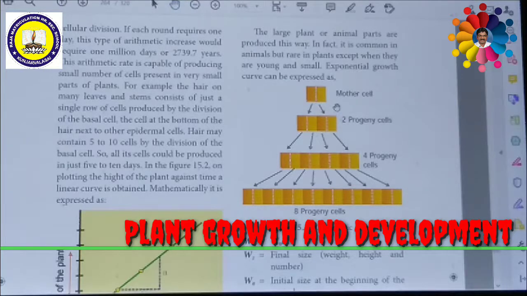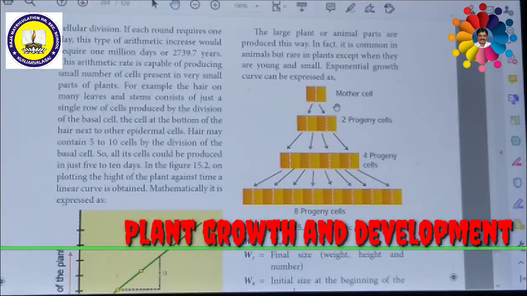Then in the third cycle, 4 becomes 8. That means each of the 4 progeny cells of the second cycle will produce 8 cells in the third cycle. In such a way, it is called geometrical progression or geometric cell division. Each and every cell is undergoing cell division. This type of cell division is very common in animals. So this type of growth is called geometric growth rate.